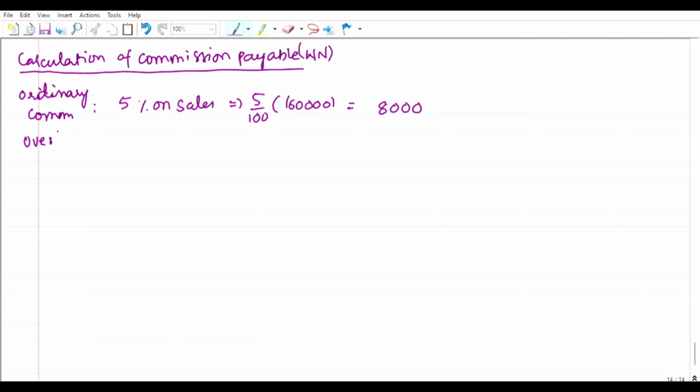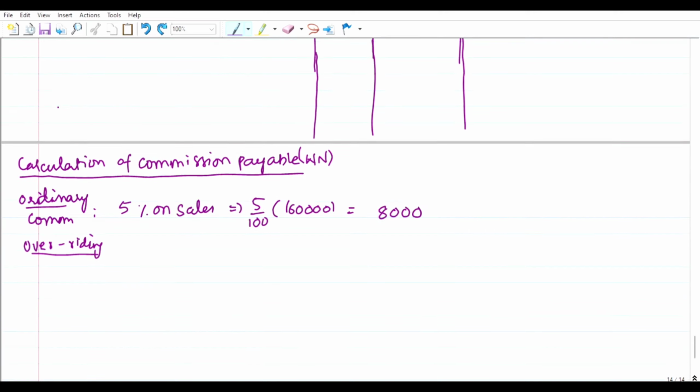Overriding commission. Why are we saying overriding? Okay, overriding commission. How can you say that it is overriding? Let us now read the question.